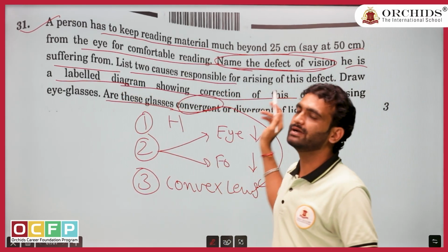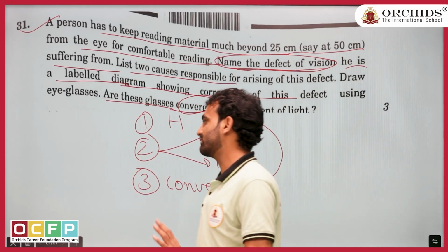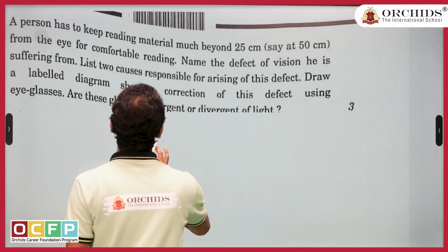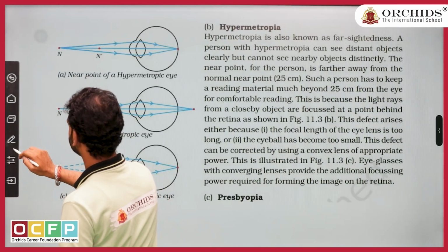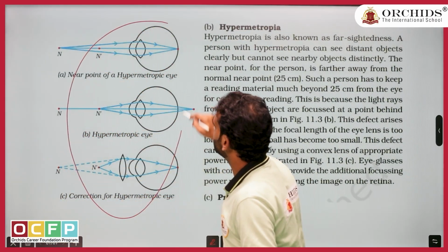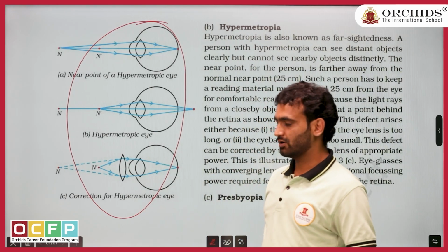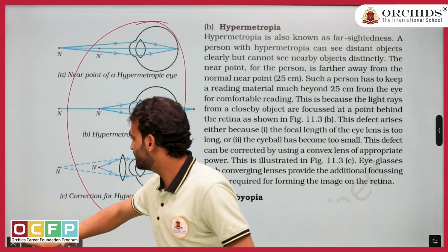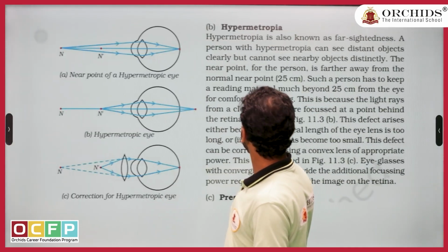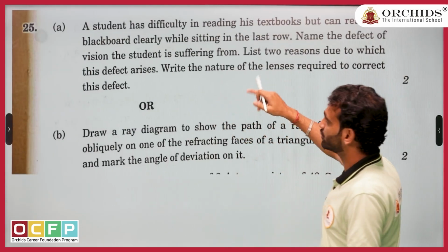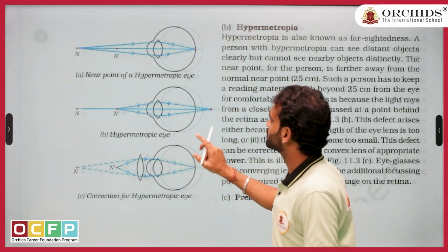They are asking for a labeled diagram. That's all that is extra. Otherwise, ditto as it is, the question they are asking. So yes. Can you see? This is the labeled diagram you can draw, which we have already drawn. Again, repeated question. Let us not waste much time on this. Let us go to the next question. This is the 2 marker question. This is the repetition of that question.